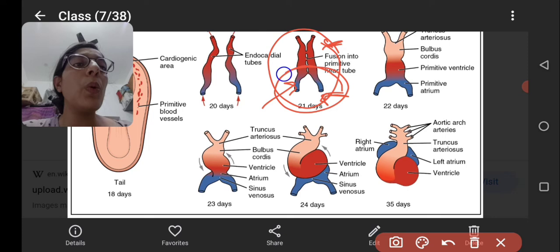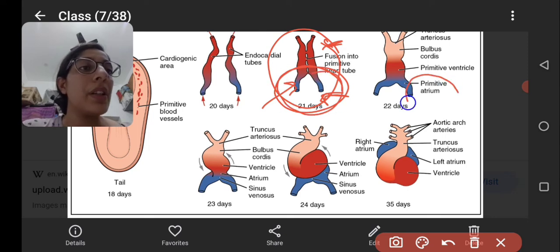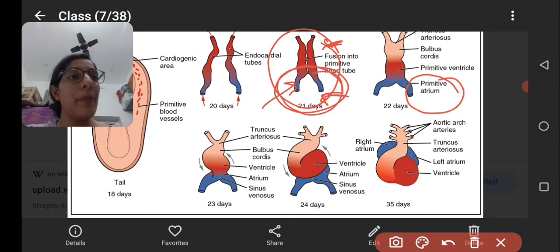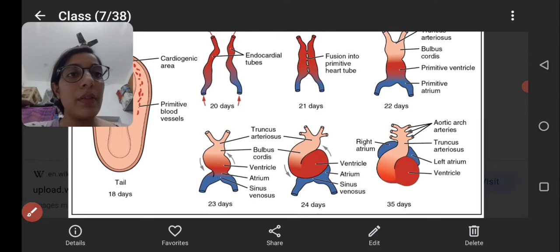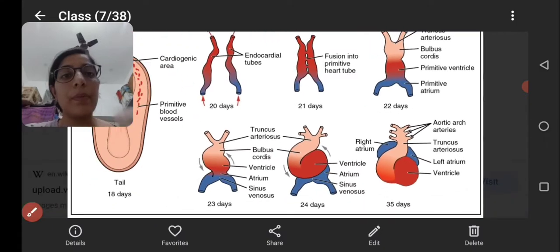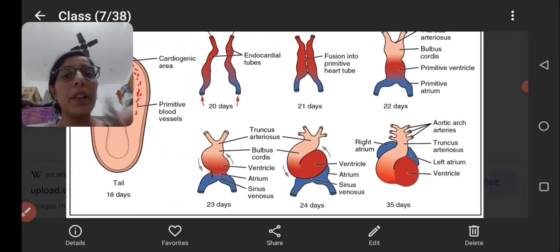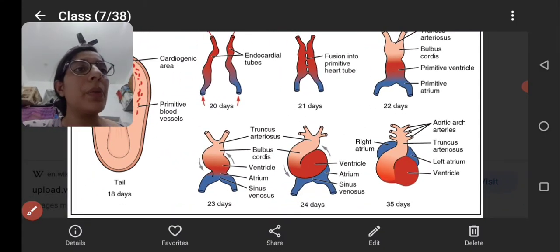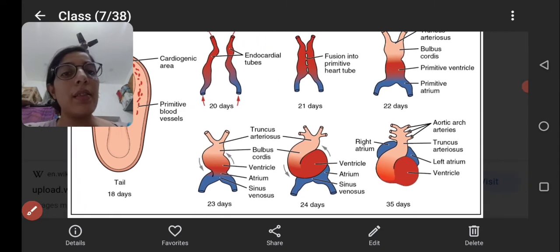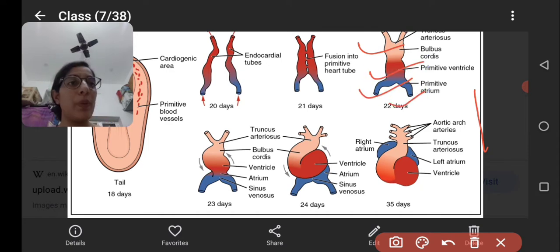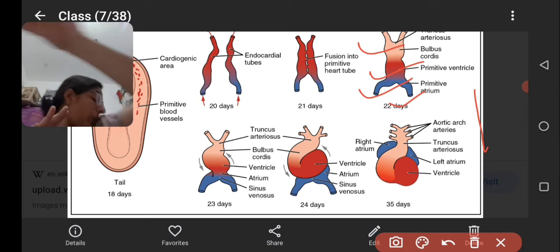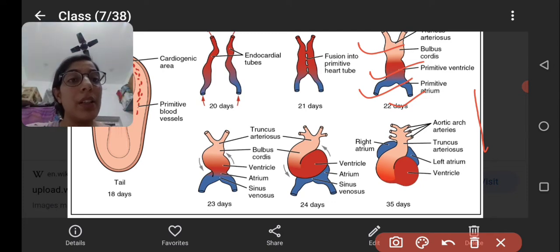The blue part is forming the sinus venosum, and look at the upper part. This one is the bulbus cordis, then the primitive ventricle, then the primitive atrium, and this one forms the sinus venosum, which carries the blood from the other parts to the heart.